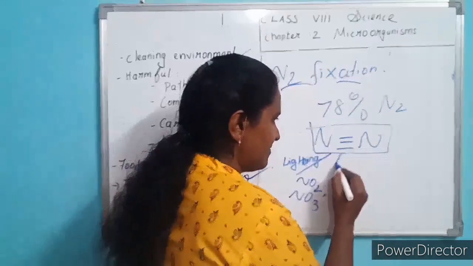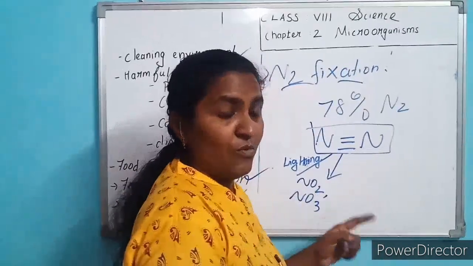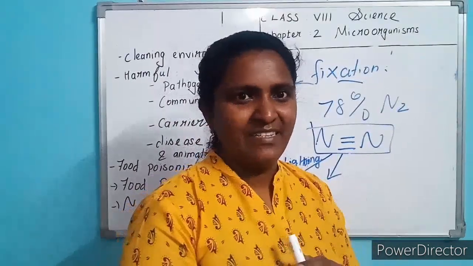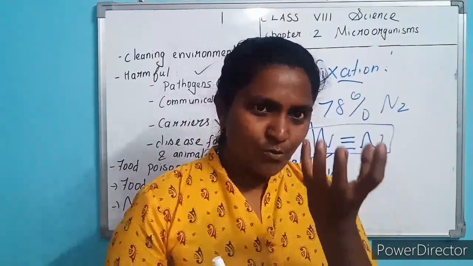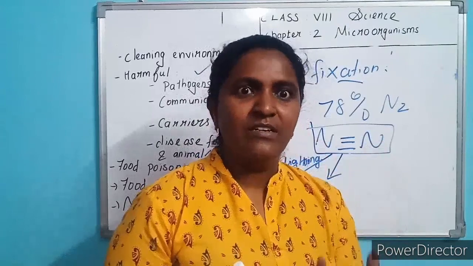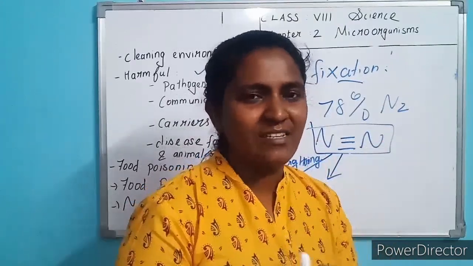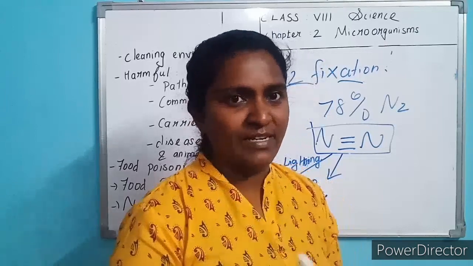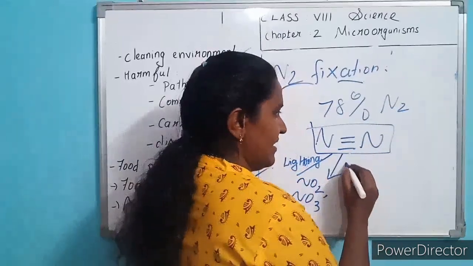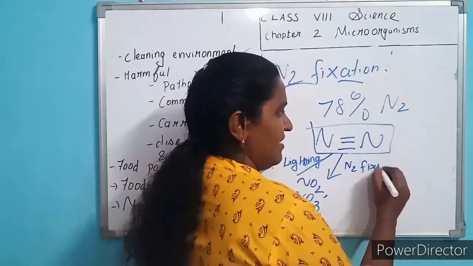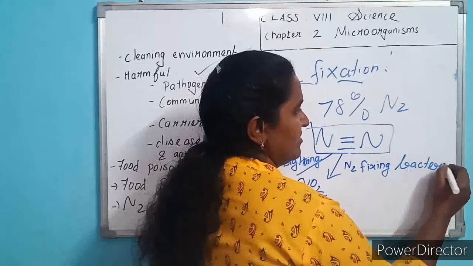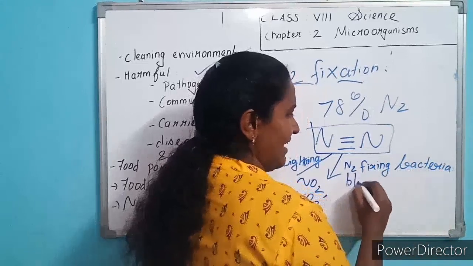Second way, in the soil, leguminous plants like peas, such types of plants, in the root nodules some bacteria are present. In soil also some bacteria are present. 2 types of bacteria I will tell you: nitrogen fixing bacteria and blue-green algae.